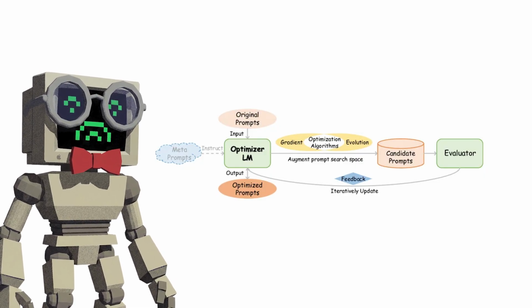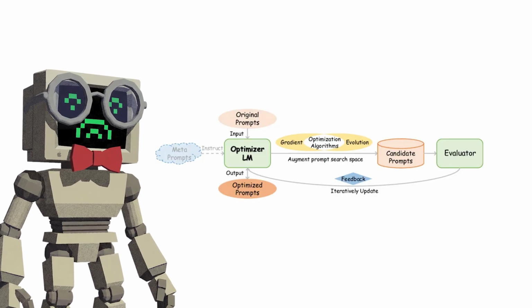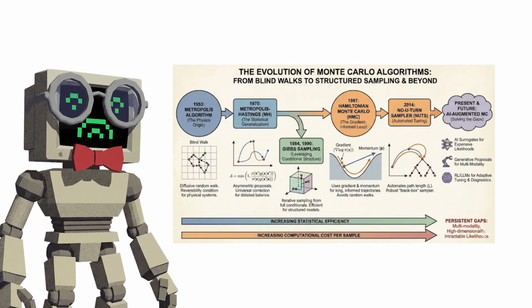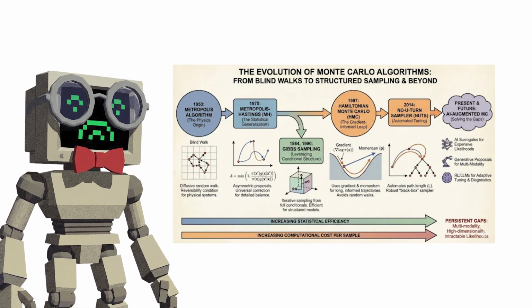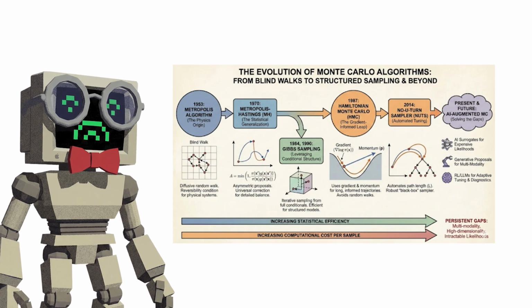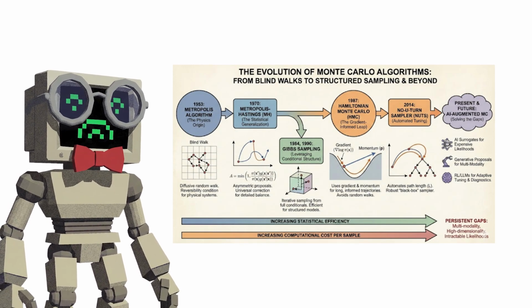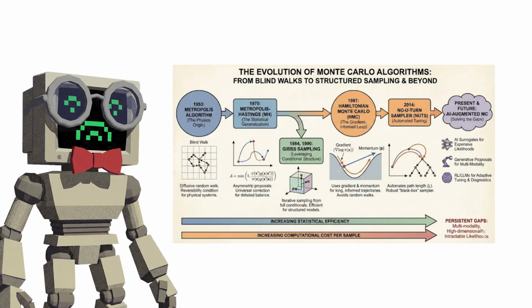Think of it like gradient descent, but with natural language instead of numbers, and the results are remarkable. Gradient-guided approaches using these model-generated critiques as optimization signals improve prompt performance by up to 31% over Monte Carlo search methods. More importantly, these systems consistently match or beat human-written prompts on the same tasks. Let that sink in for a second.